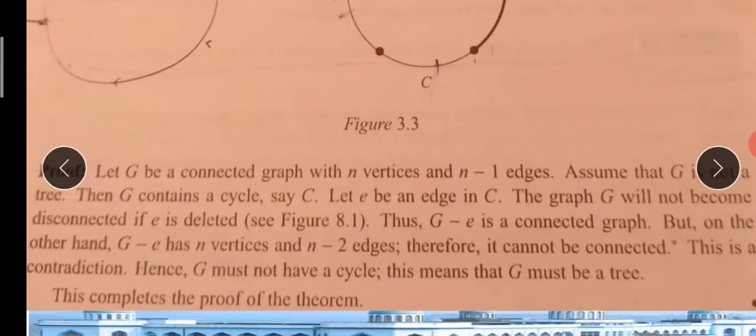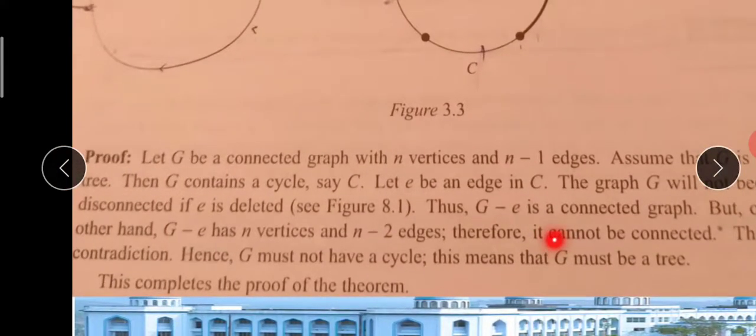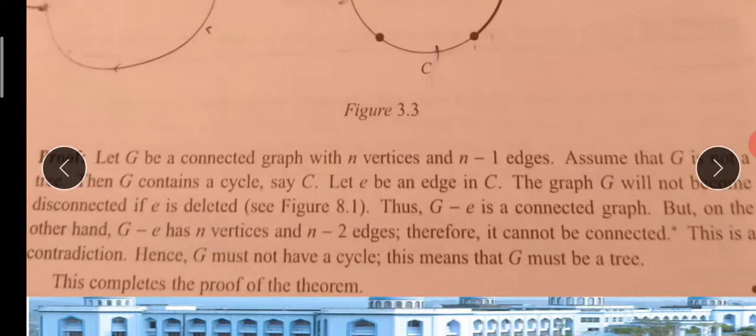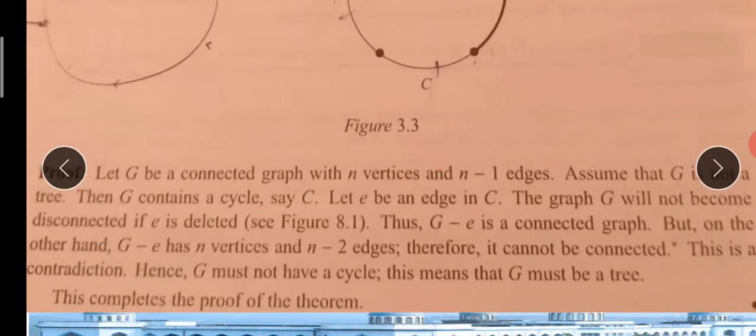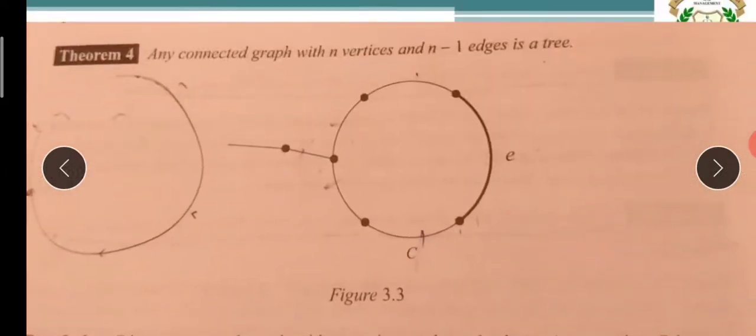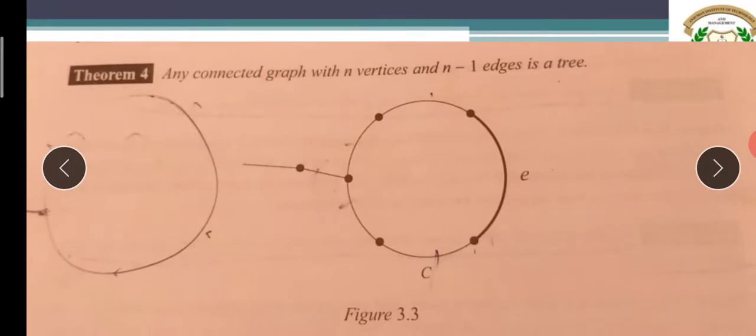But suppose n vertices and n edges are there, not n minus 1 edges. If you remove any edge, it will still be connected. Whereas with n minus 1 edges, if you remove one edge, the graph will be disconnected. So, on the other hand, G minus E has n vertices and n minus 2 edges, it cannot be connected. No doubt, we understood that because it does not have a cycle. So any connected graph with n vertices and n minus 1 edges, because it does not have a cycle, is a tree because it matches the tree definition.